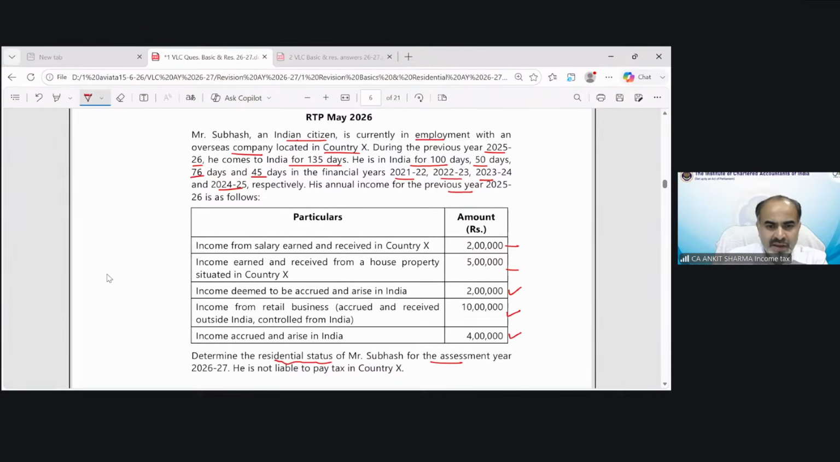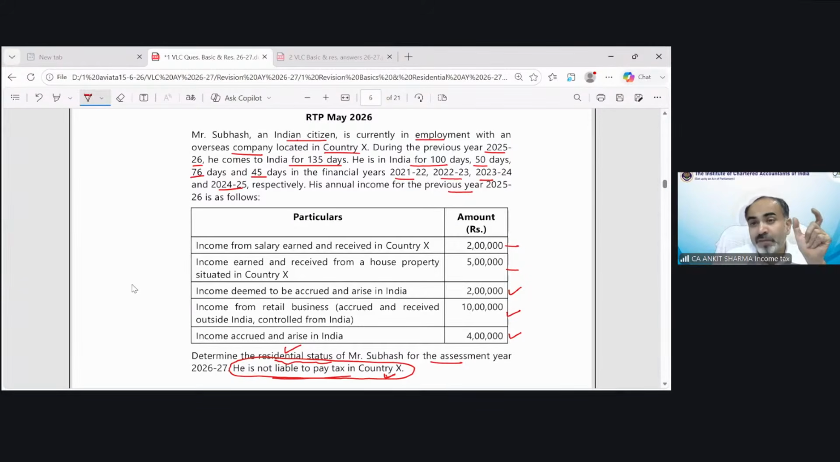For the assessment year, he is not liable to pay tax in country X. This information is very relevant. Now suppose during reading the question, you miss this information. You did not read the last line, you just read it, okay. The question is asking me to find the residential status. Let's move on. And you skip this information, that is going to cost you a lot. Because this is something which is going to impact this question.